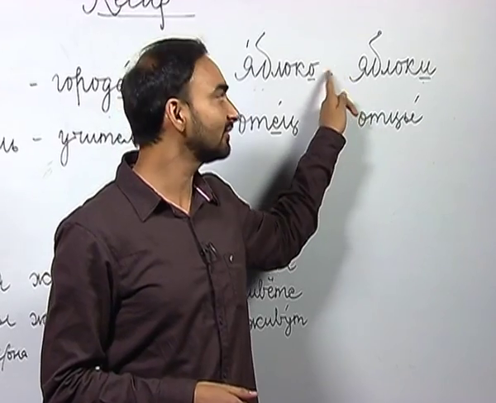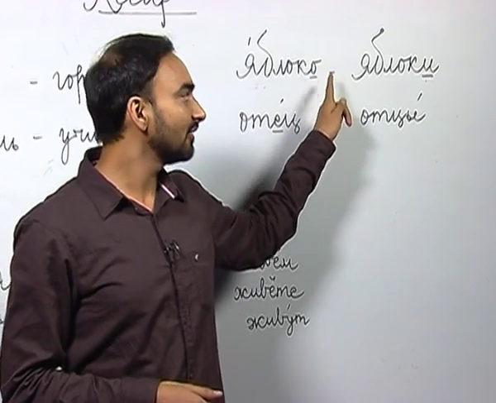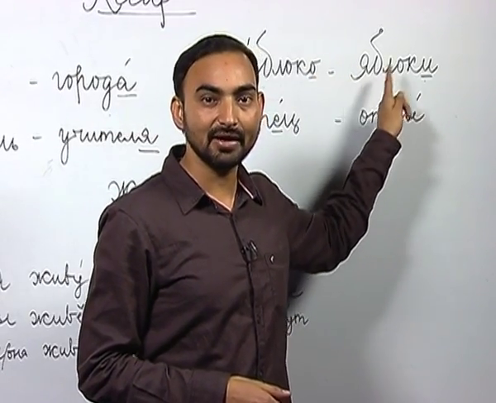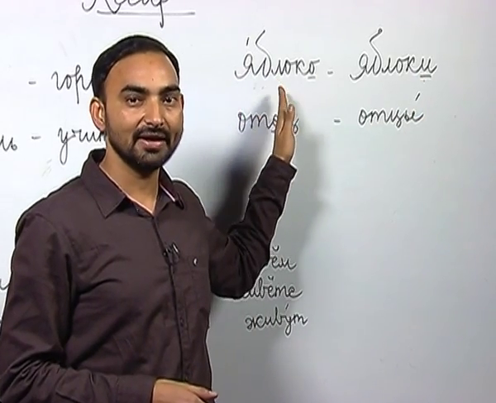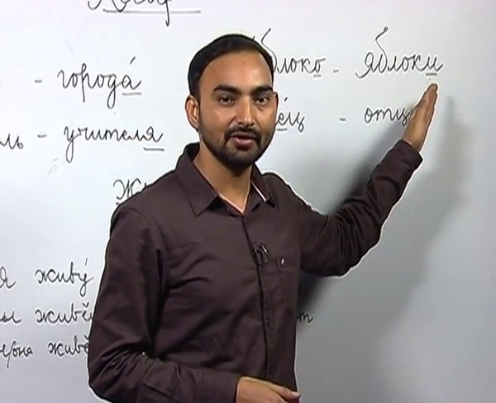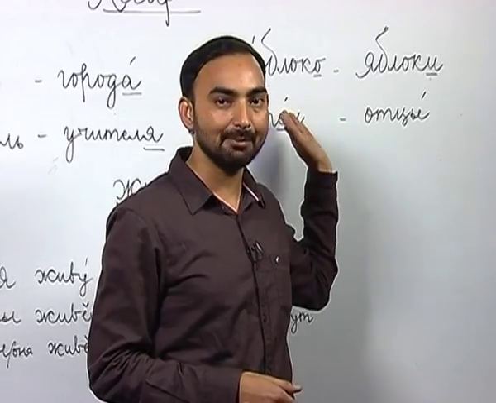The next noun we have is yabloko. Yabloko, as you can see, has an O ending, but the plural of yabloko is again irregular. So instead of putting A here, we are adding I, yabloki. So by replacing O with I, we form the plural of yabloko, apple, apples.